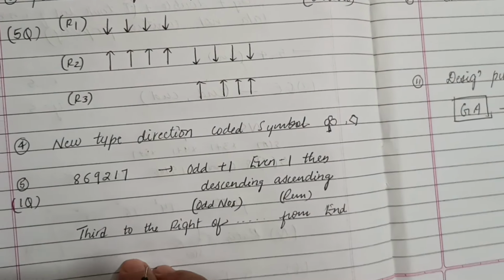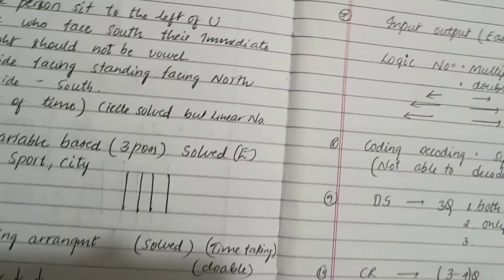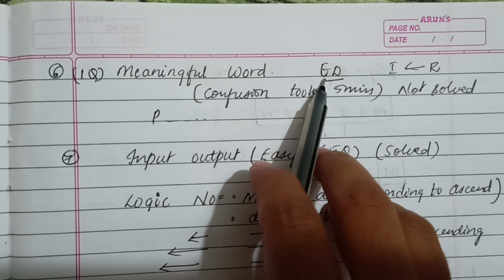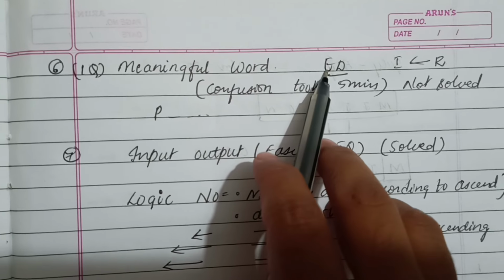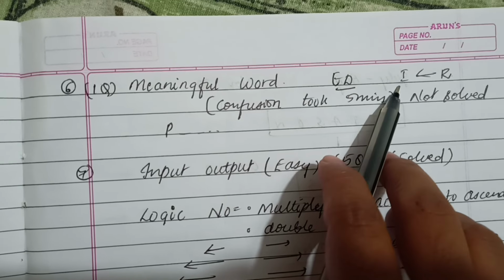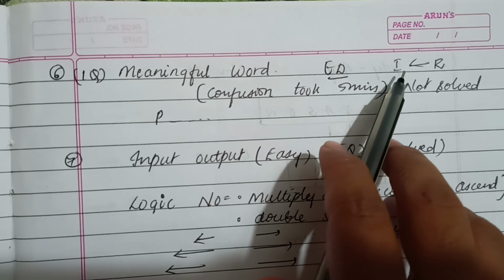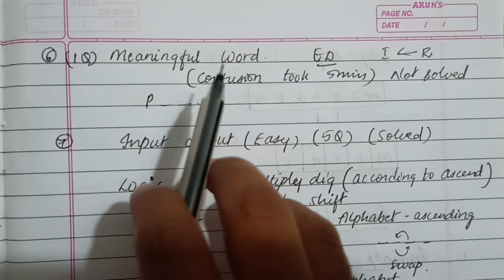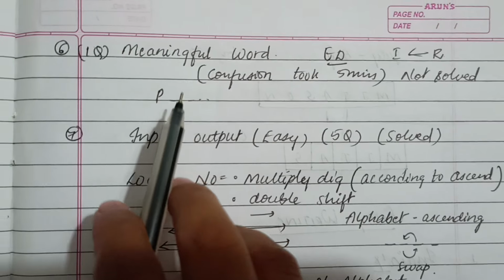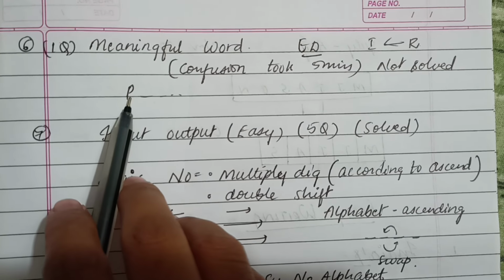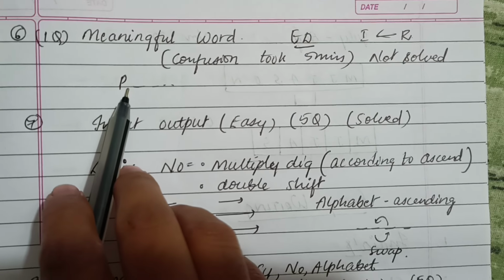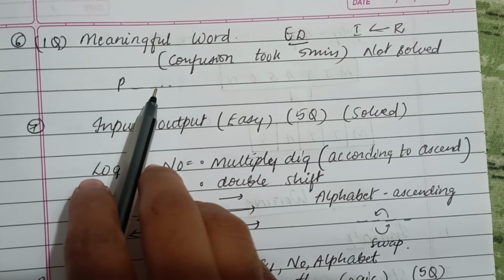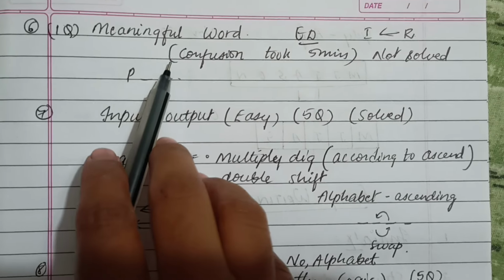Okay, so next question. It was meaningful word forming. Like D, E, or like pairing, I comes to the left of R. So it was like that, but it actually killed my 5 minutes. I was getting a word which was starting with P, but currently I don't remember what the word was that I got there. But I was not sure, that's why I didn't mark this.